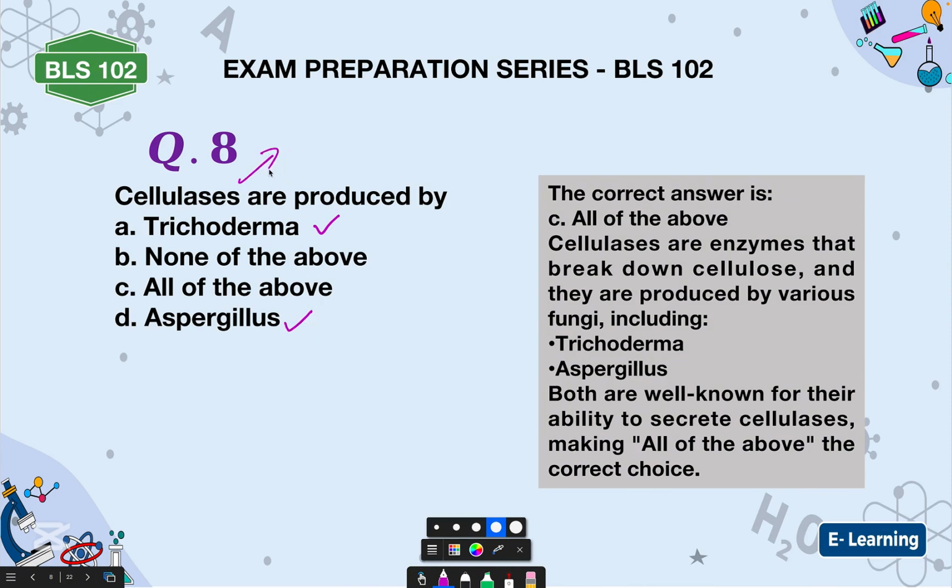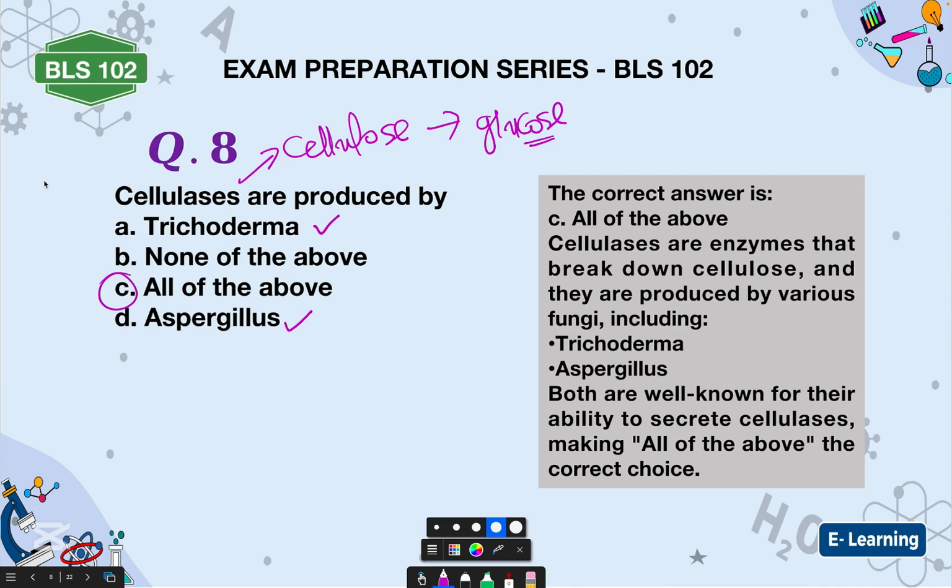Cellulase is an enzyme that breaks cellulose down to give us glucose. All right? And they are produced by various fungi. Trichoderma and Aspergillus are part of those fungi. So the correct answer is what? Option C. Are you getting it now?